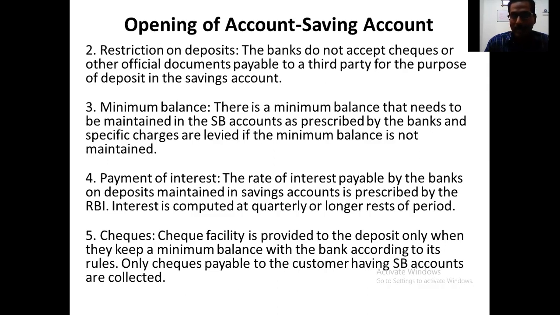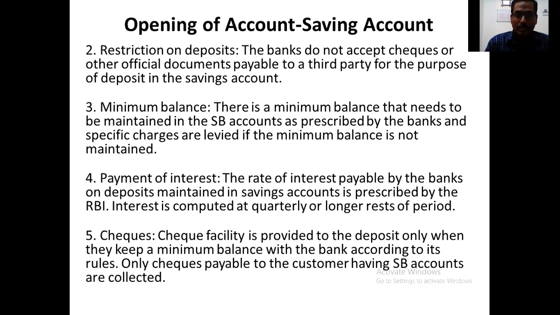Payment of interest. The rate of interest payable by the bank on deposits maintained in a saving account is prescribed by RBI. Interest is computed at quarterly or longer rests. So what happens for the money the customer has in their account? The bank will pay some interest. Actually, this interest is lesser than on deposits like fixed or recurring deposits, but still they pay somewhere around 4 to 5% depending upon banks.